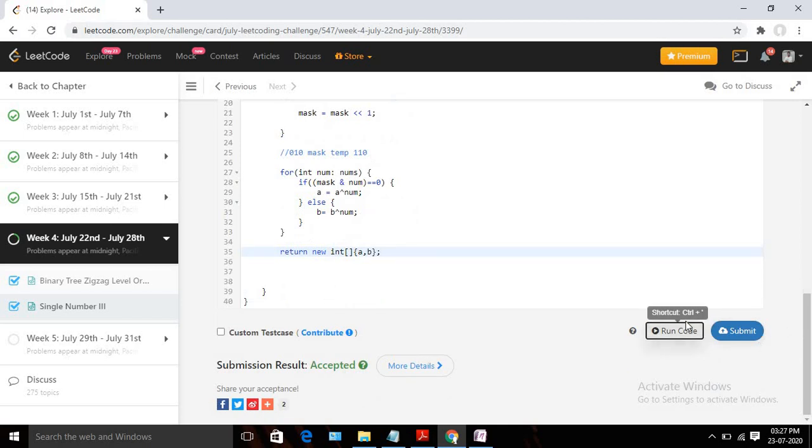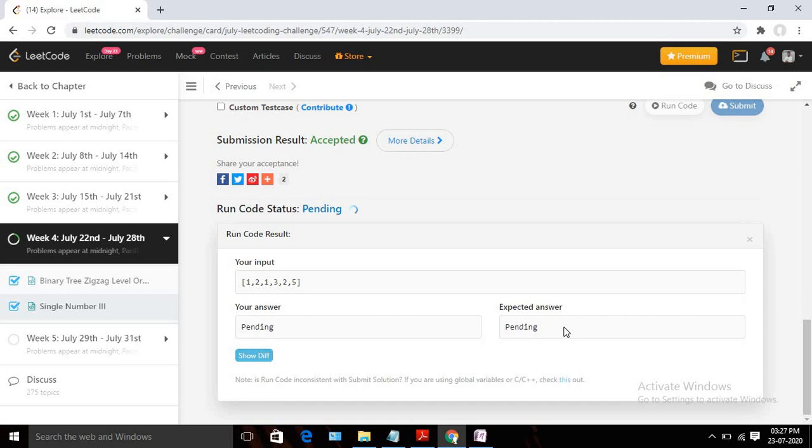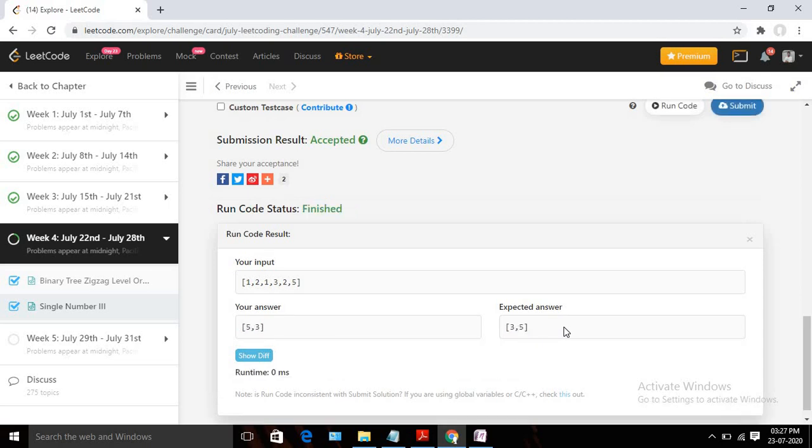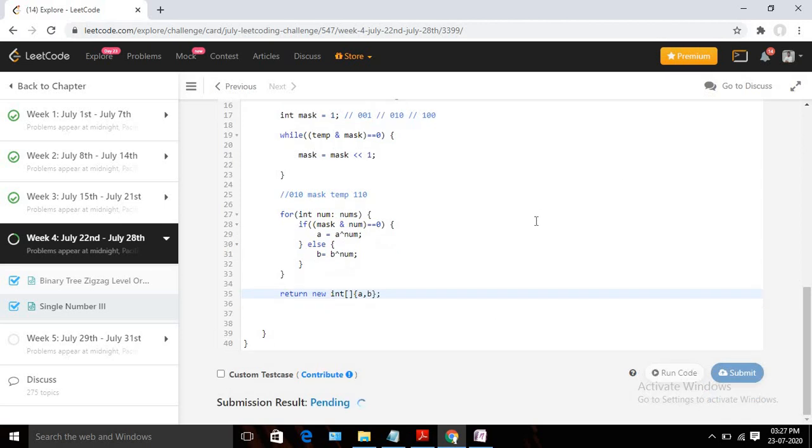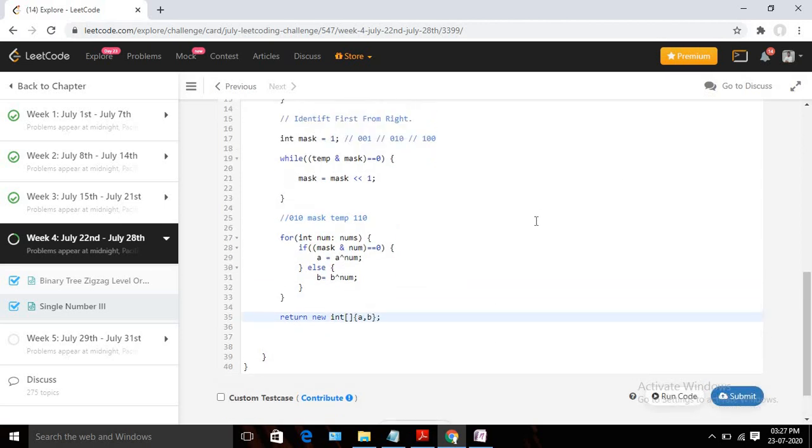Okay, fine. Now let's run our code and check whether it's compiling or not. Yeah, I think it's compiling and it's giving me the expected answer. Let's submit it also and check. Yeah, our solution is accepted.